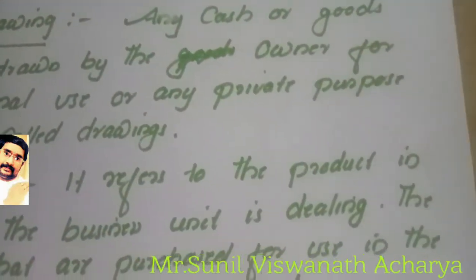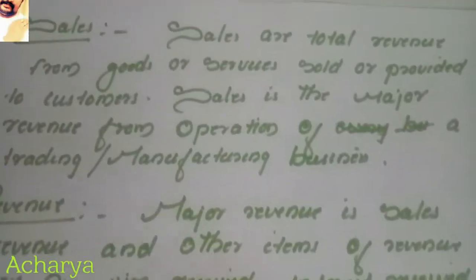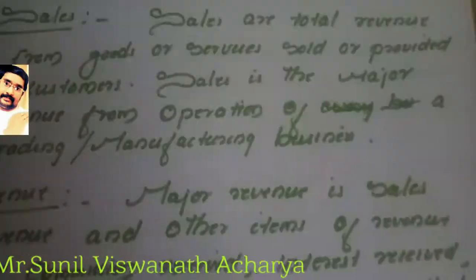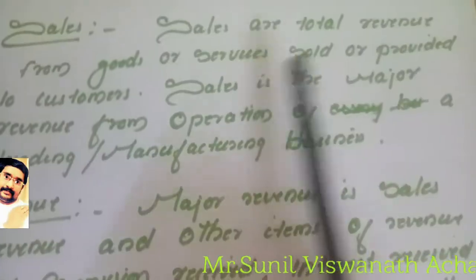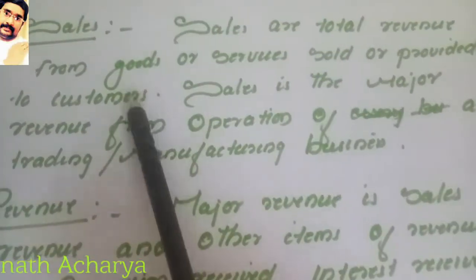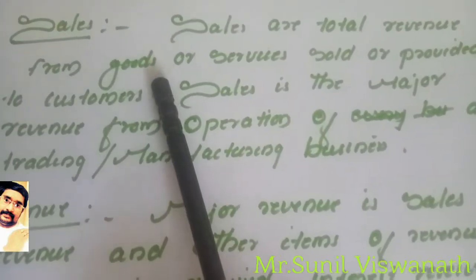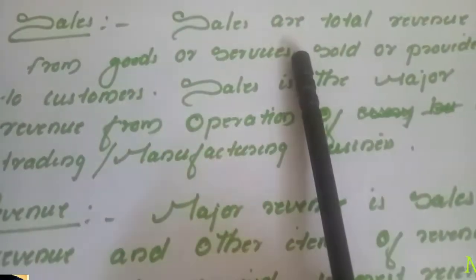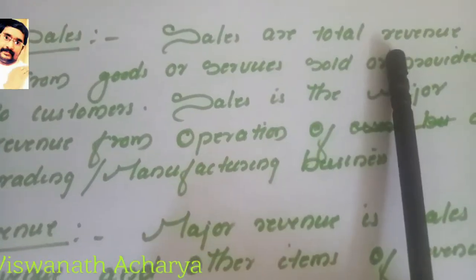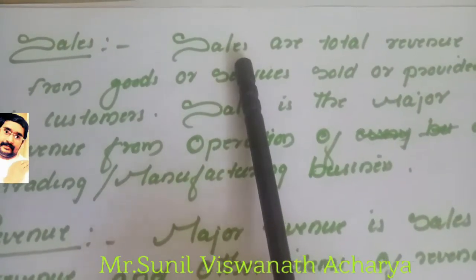Now the next term, we can discuss sales. Sales are the total revenue from goods or services sold or provided to customers. The business will sell the goods we already discussed. The revenue we get when we sell those goods is known as sales.